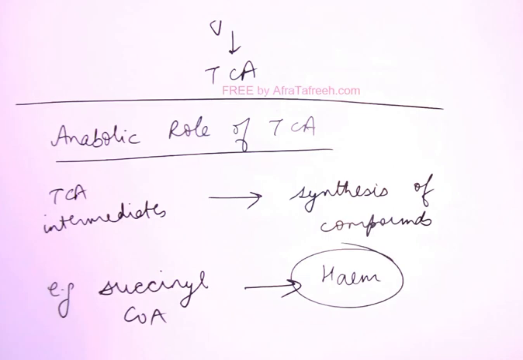If you remember, the first step of heme synthesis is succinyl-CoA plus glycine makes ALA, that is delta aminolevulinic acid, right? So an intermediate of the TCA cycle is used for the synthesis of an important compound in the body. This is the anabolic role of the TCA cycle.